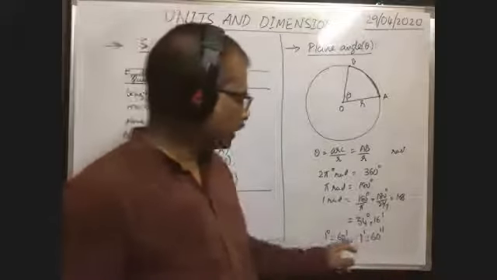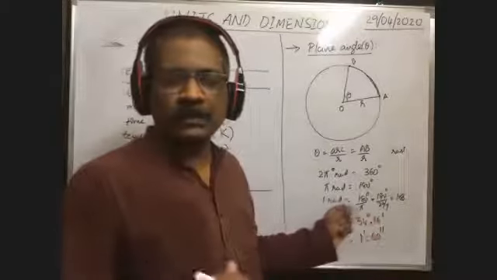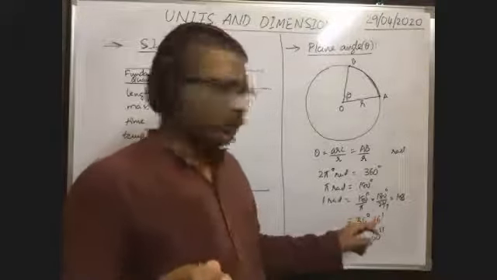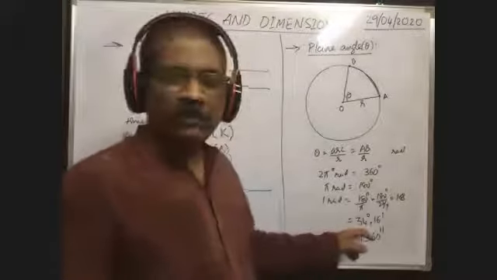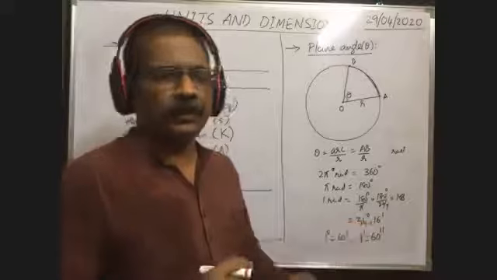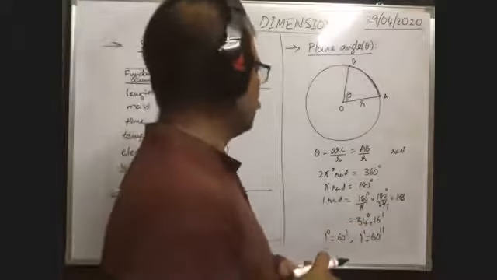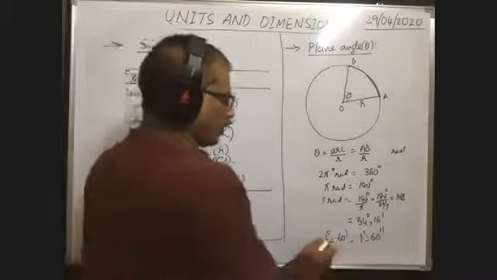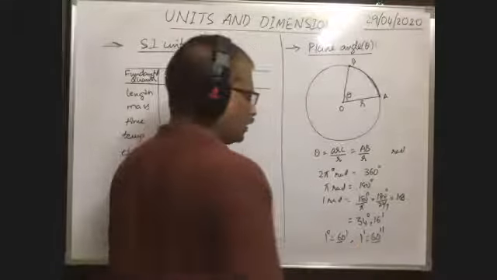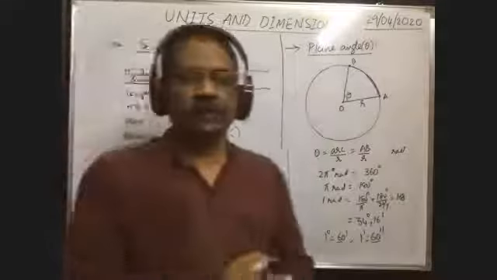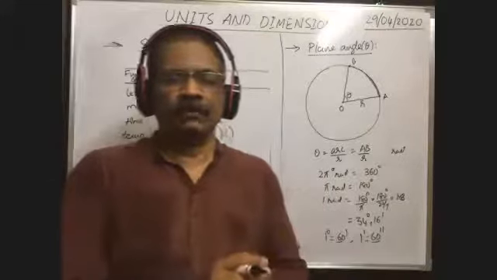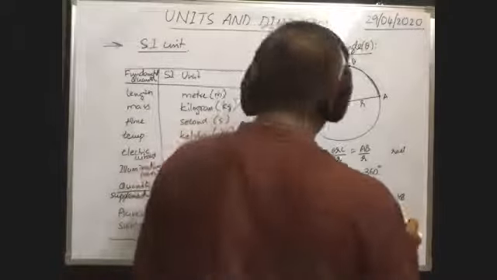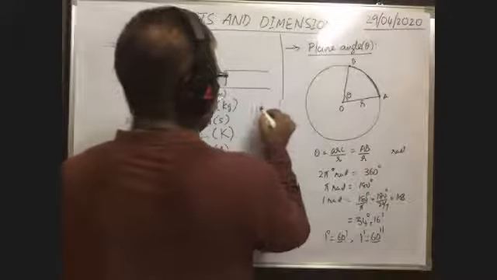So here it is 57 degrees 16 minutes, not 54.16. That is the answer. So 1 degree is equal to 60 minutes, and 1 minute is equal to 60 seconds. In this way, plane angle is measured. Otherwise, you divide: here you see 180 degree, you divide them.